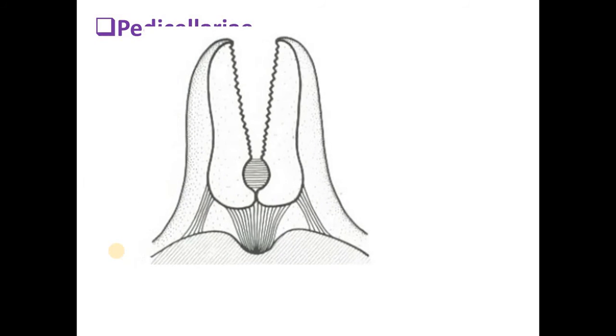Pedicellariae. Pedicellariae are structures specially found in the echinoderms, and between the spines there are pincer-like structures called pedicellariae to keep the surface clean. It will be more clear with the help of the diagram.